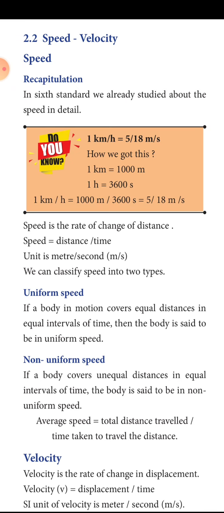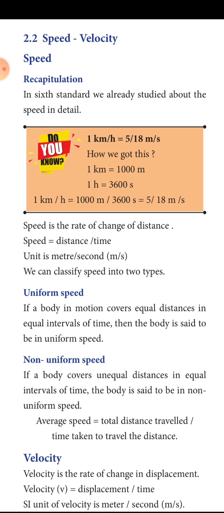Here the word rate does not denote an amount. The rate denotes time, not the amount. So distance covered by time is defined as speed. Speed is the rate of change of distance. The unit of speed is meter per second. Distance is measured in meter and time is measured in second.